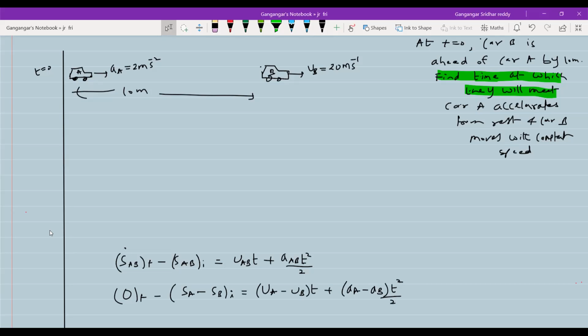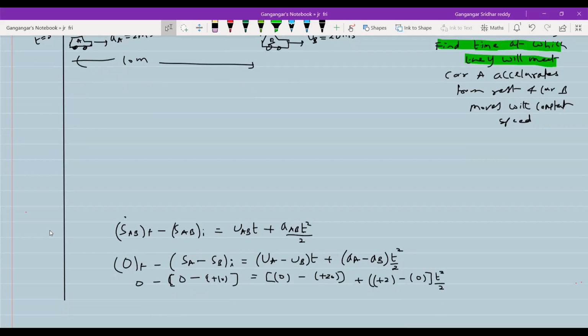Substitute all the values. So substituting, this will be 0. Where is car A at t equals 0? At the origin. Car B is ahead of this, so towards right, let me take positive. So this will be plus 10, equal to initial velocity of car A, 0, initial velocity of car B, plus 20, acceleration of car A, plus 2, acceleration of car B, 0, T square.